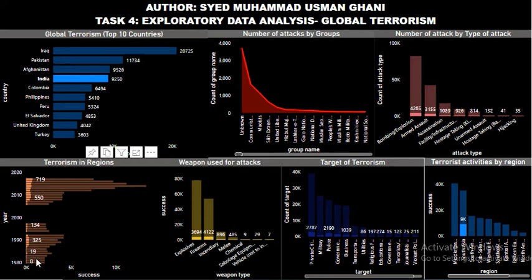Here you can see the trend that the activities were not that common till 1983. After that, you can see that activities are common, or you can say that they were continuous. Like here you can see that till 2017 there were continuous activities going on.